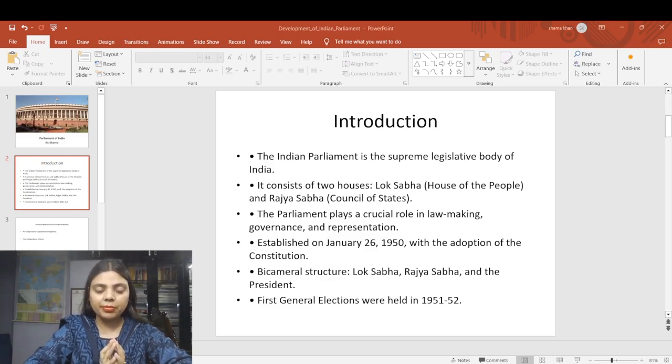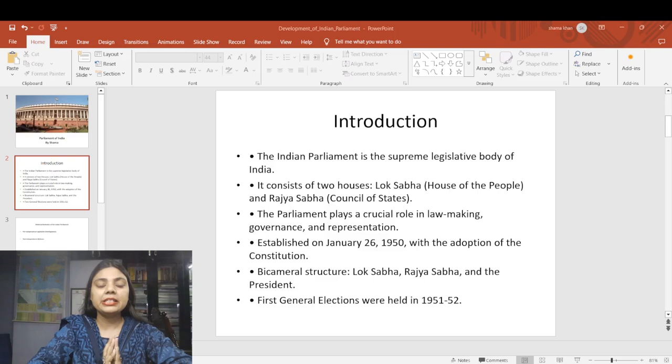If we look at India's Parliament, it is the supreme legislative body of India, and it consists of two houses, that is Lok Sabha and the Rajya Sabha, the House of People and the Council of State. The Parliament plays a crucial role in lawmaking, governance and representation. Apart from that, a PCS examination question has been asked about the establishment of Parliament. You have to remember the date as well as year, that is 26th Jan 1950.